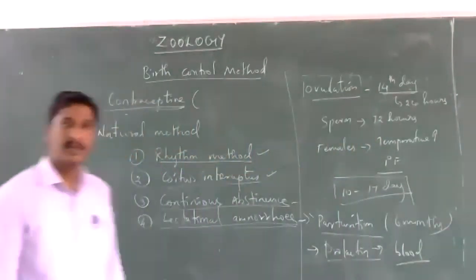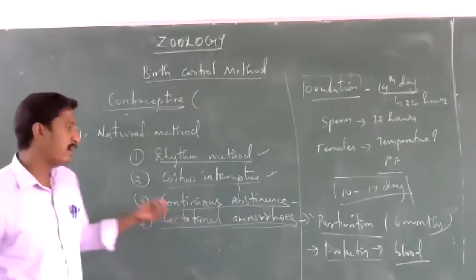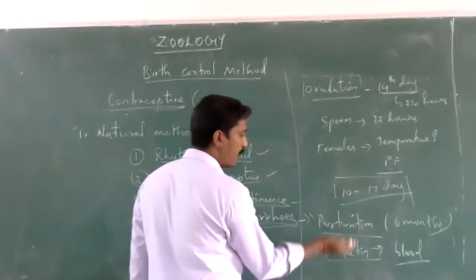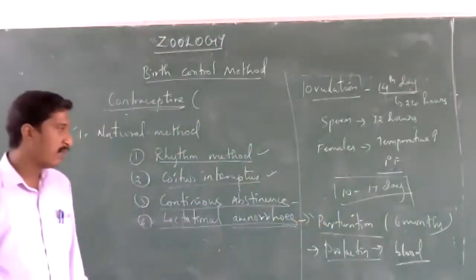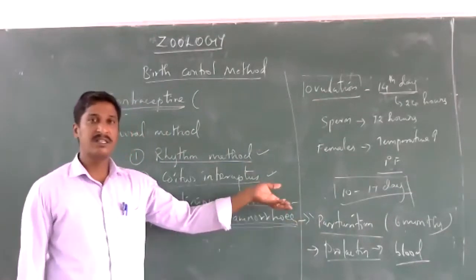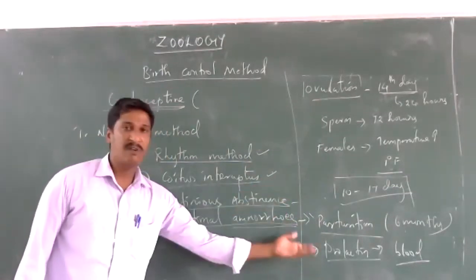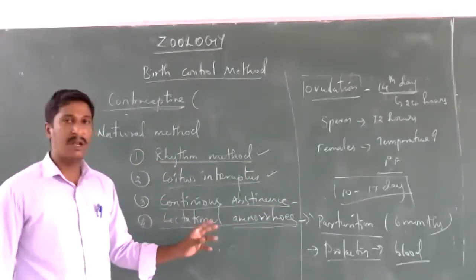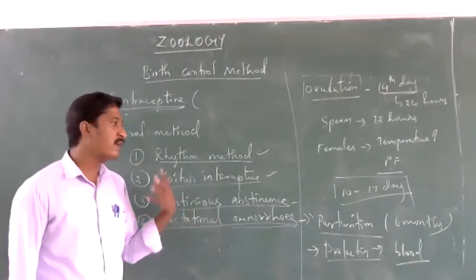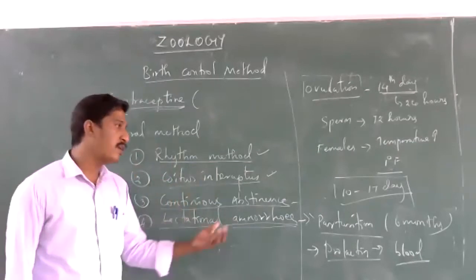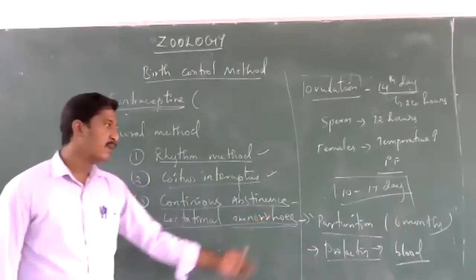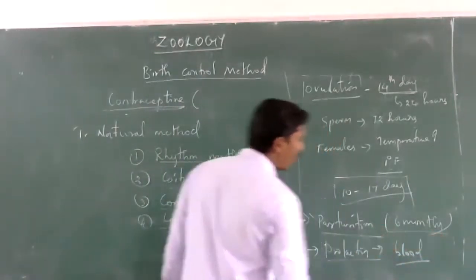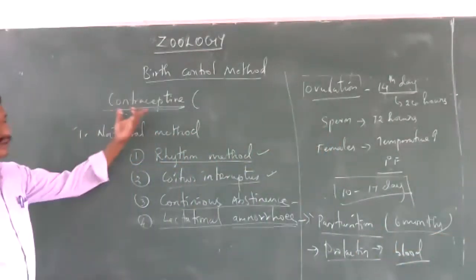During this month, in a lactating mother's blood, the prolactin hormone level is high because of the secretion of milk. Prolactin is responsible for the secretion of milk. So the hormone level is so high in the mother's blood that the menstrual and ovarian cycles do not function properly, and ovulation does not happen. So the rate of conception is very low in that period.